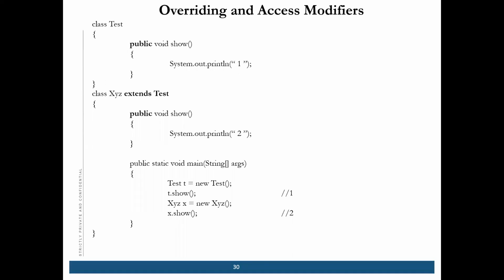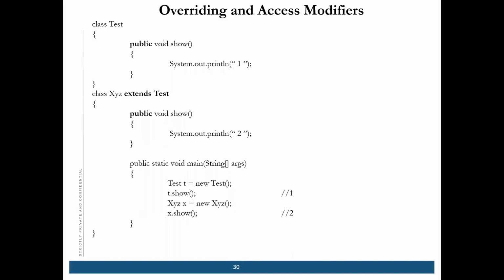Now overriding an access modifier. Okay, now coming to the access modifier. What is an access modifier? We have already studied that, right? Public, private, protected, and default. Public means you have full access to that method. Now coming to private.